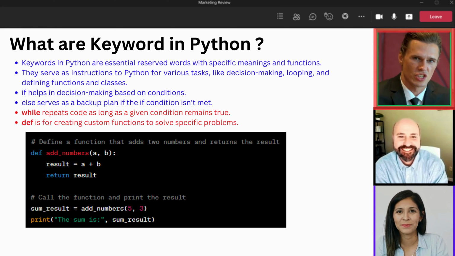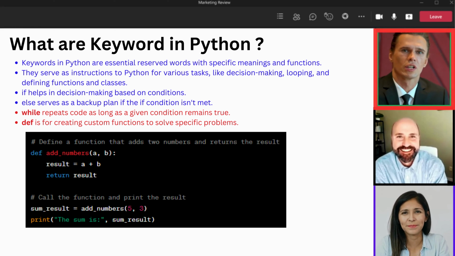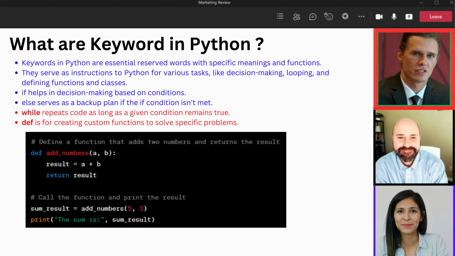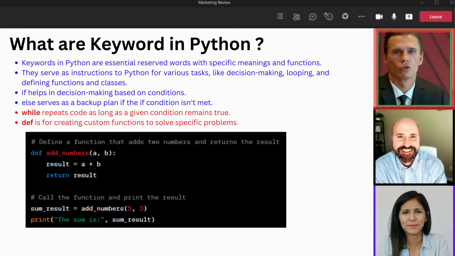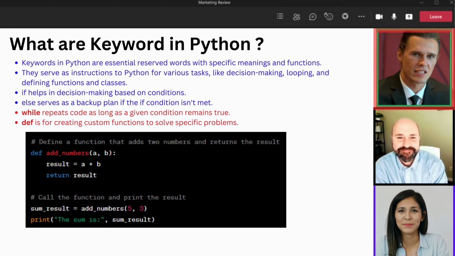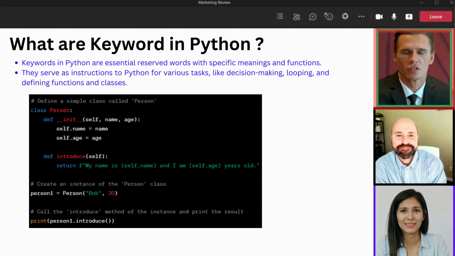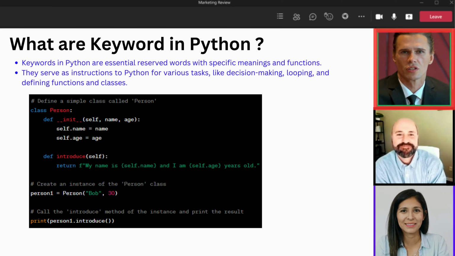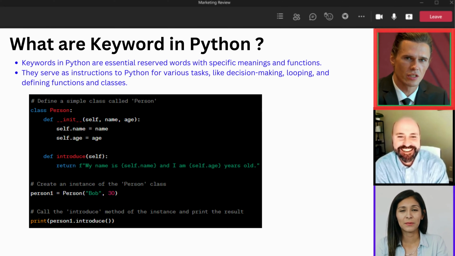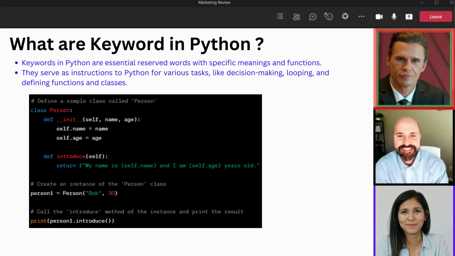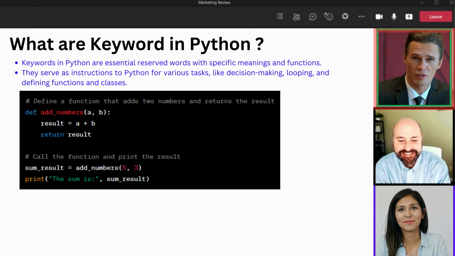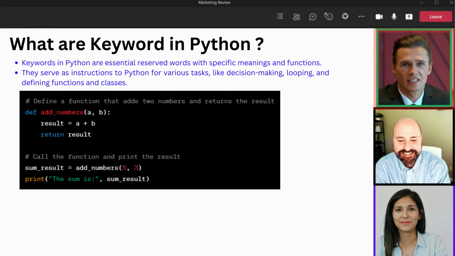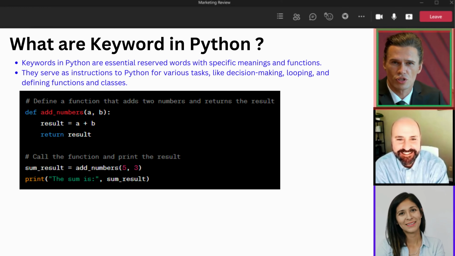Def, this one is for creating your own functions, think of them as your custom-made tools to solve specific problems. With def, you become the master craftsman of code. Class is where you create your blueprints for objects. It's like being the architect of your digital world, designing structures that encapsulate data and behavior. Return is the way to give something back. When a function has done its job, return lets you send a result back to the caller.